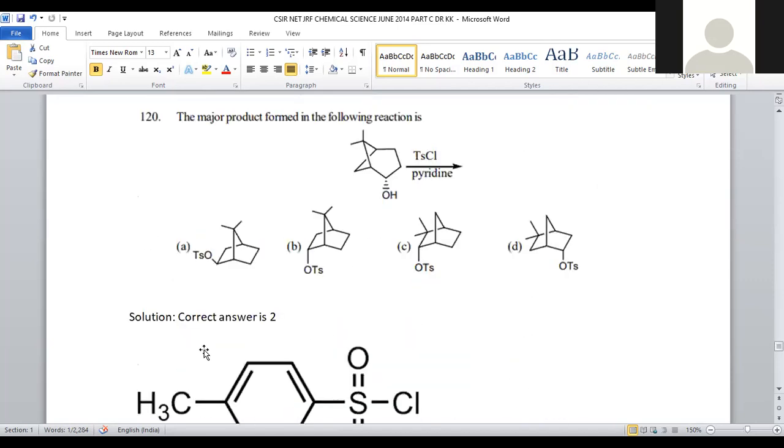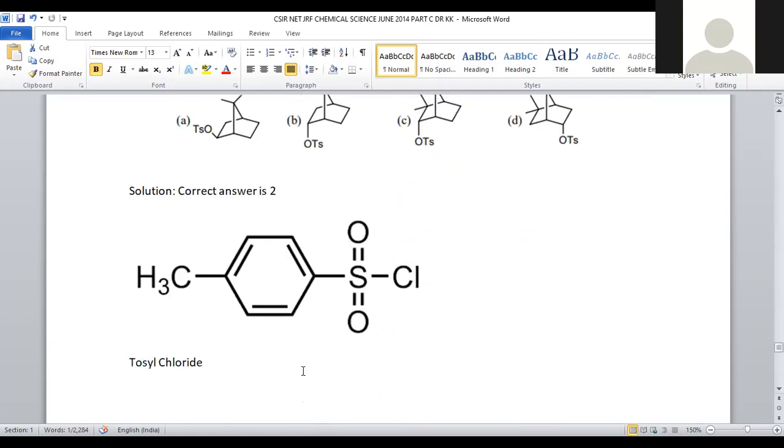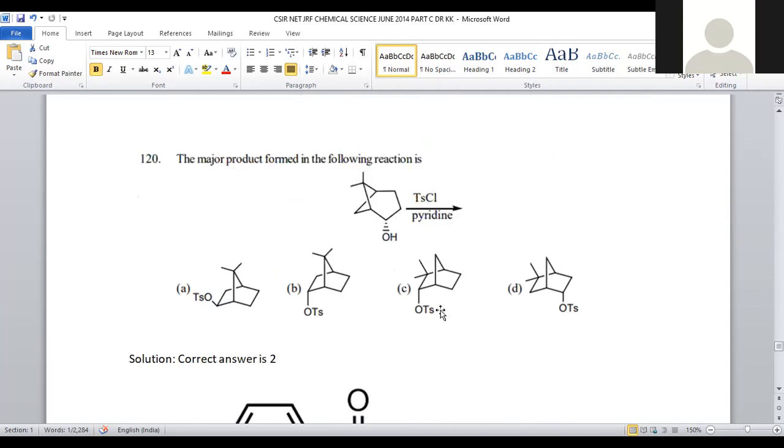Now, let us discuss about the last question of this series. Question number 120. The major product formed in the following reaction is, it is a part of organic chemistry again. So here bicyclic ring system was given, added with the tosyl chloride. Here is the structure for tosyl chloride. Paratoluene sulfonyl chloride is called tosyl chloride, and mild basic conditions pyridine will be added as a catalyst, right? So always the tosyl chloride is a capping agent, protecting agent for hydroxy functional group.